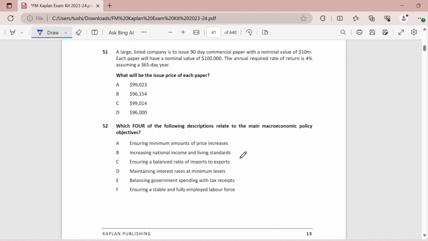The annual return that we want is 4%, and we want it for 90 days, the issue time. So I will multiply this by 90 and divide by 365, because the total number of days is 365. With this I will find out how much my return is going to be. If I work this out, it will be 0.009863.